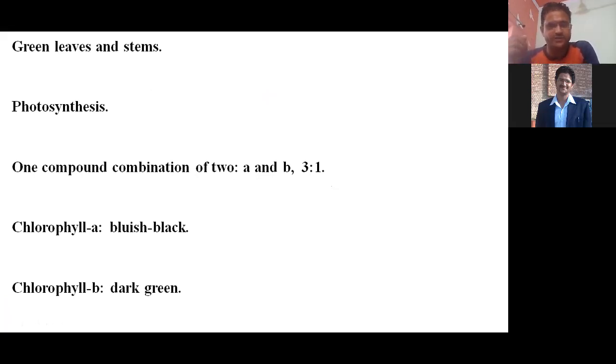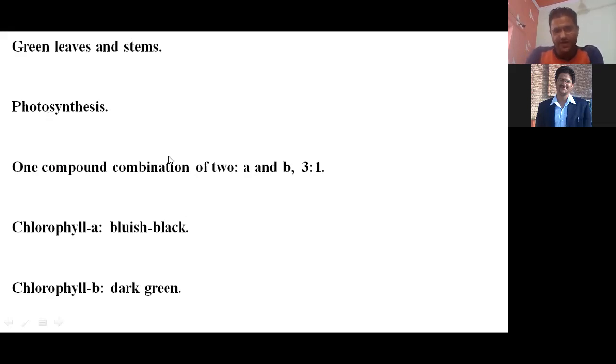We have already discussed that photosynthesis is a very important process in plants by which they synthesize their food, right? The chlorophyll that exists in plants is a mixture of two compounds, chlorophyll A and chlorophyll B, right? So what is the ratio of chlorophyll A and chlorophyll B in that mixture? According to reported data, it's 3:1, right? It means 3 parts chlorophyll A and only 1 part chlorophyll B, in the chlorophyll of our plants.